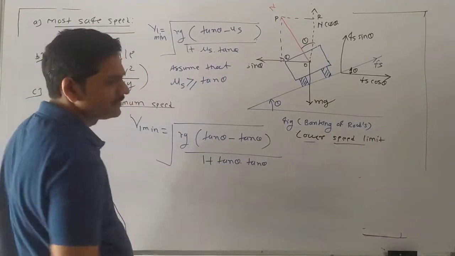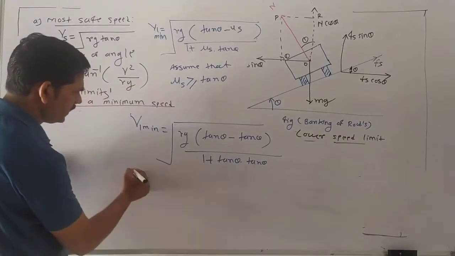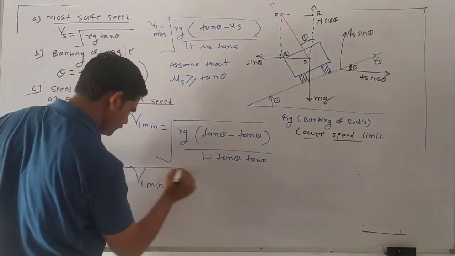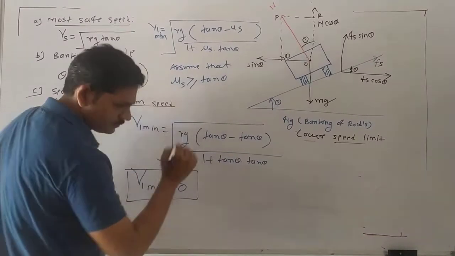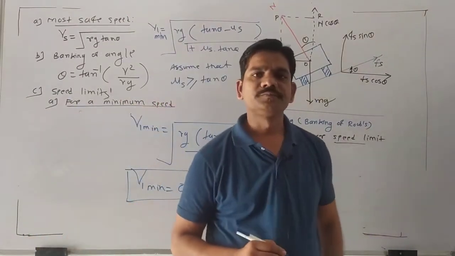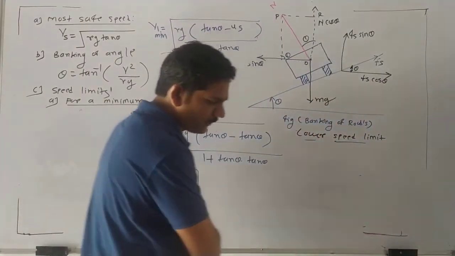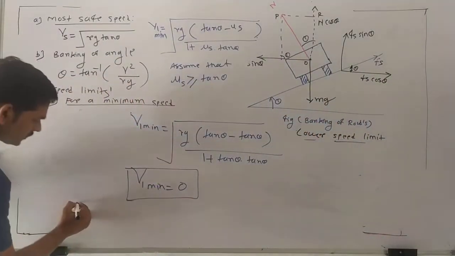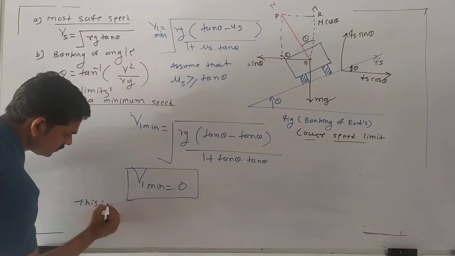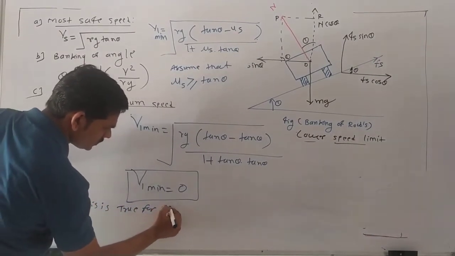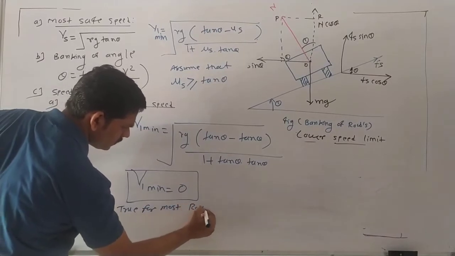So tan theta minus tan theta is 0. So what are we getting? V1 for minimum is 0. We are getting this value, right? So this is true for most rough roads.